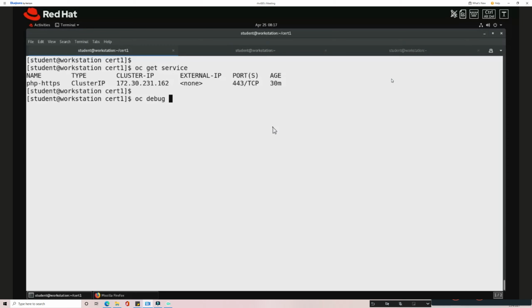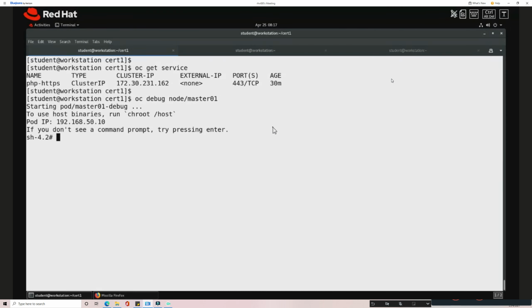So from internal to the cluster, I'm doing this. The node which is master 1. Any node I can get into, and I'm going to do a curl. So here, if I try to reach this through 8443, sorry, it should be 443.